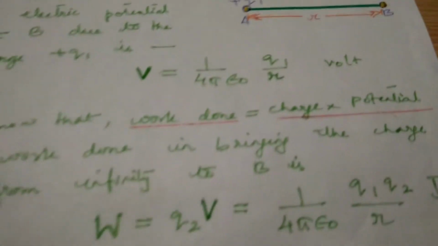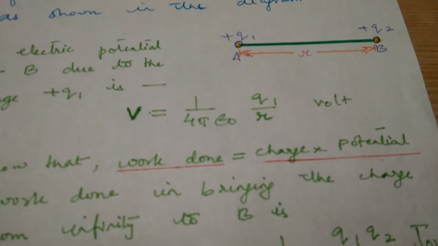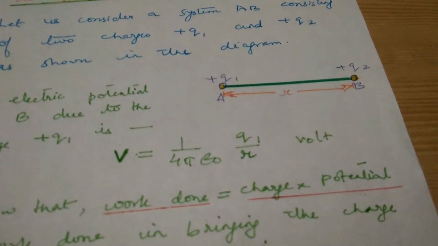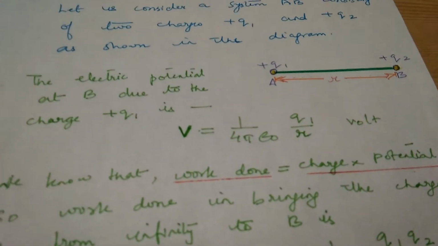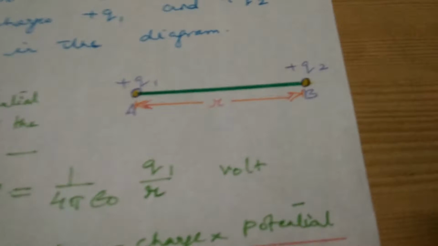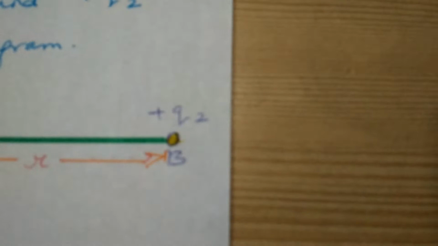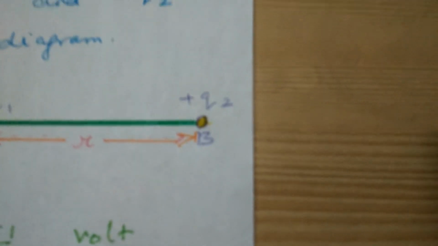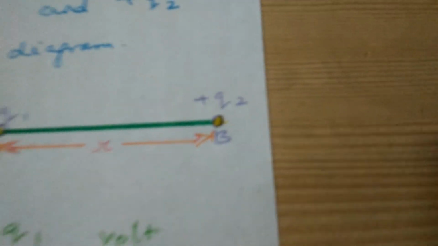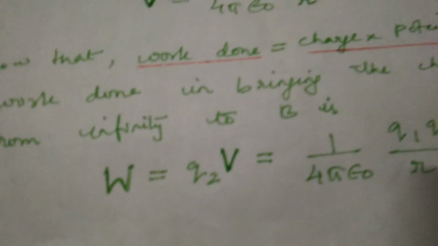We also know that work done is equal to charge into potential. So if you cross multiply, work done is equal to charge into potential. So this charge Q2, which was brought to B from infinity, some work was done. We are now talking about the charge Q2, which is at B, which was brought from infinity. So what was the work done in bringing the charge? It will be equal to Q2, the magnitude of the charge, into the potential.